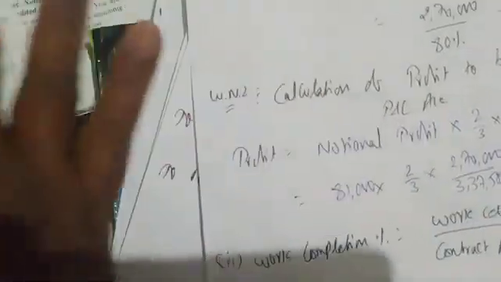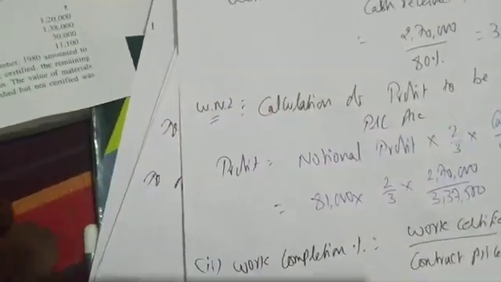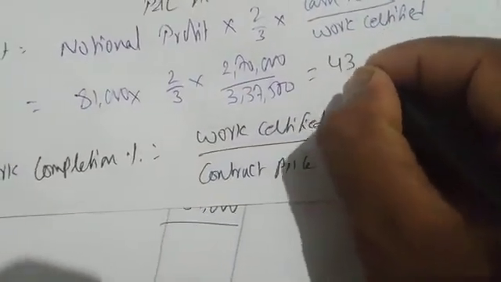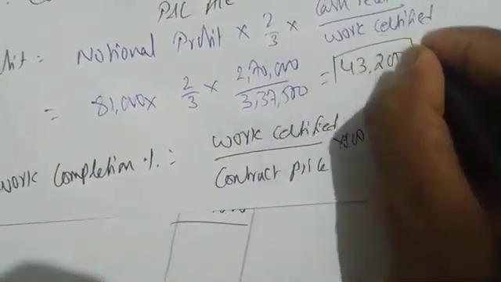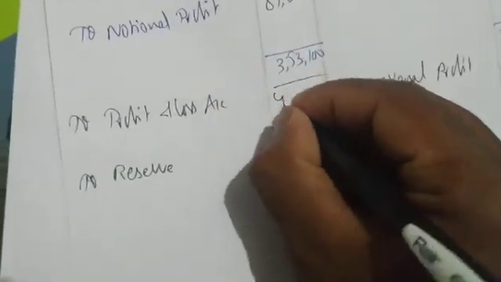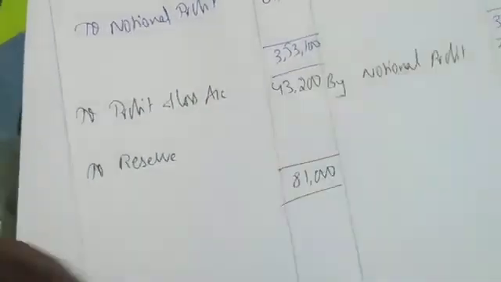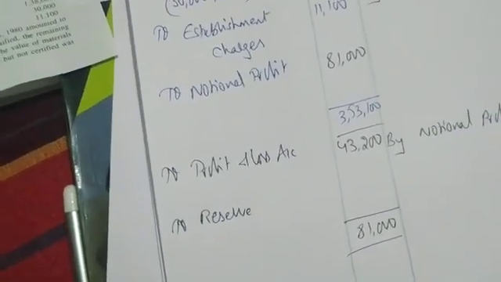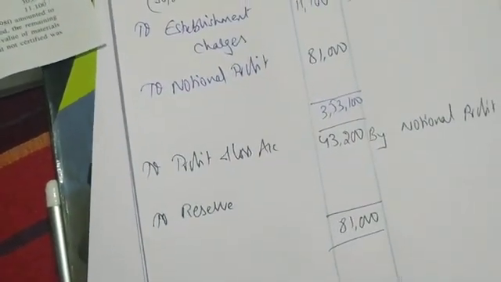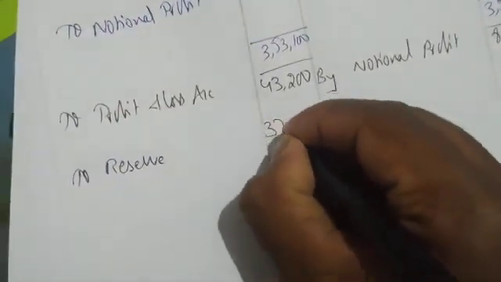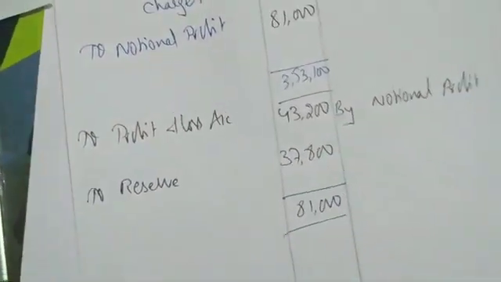So 43,200 profit should be transferred. How much is balance left over? 81,000 minus 43,200, we are getting 37,800 as reserve. Done. Got it? Easy.